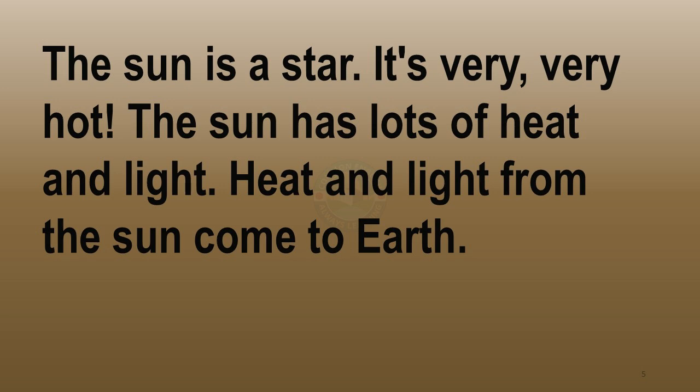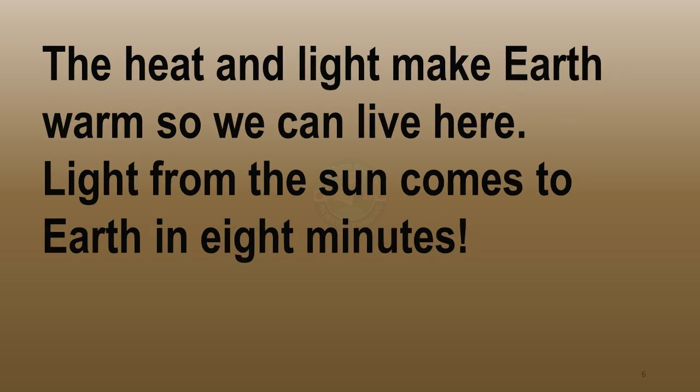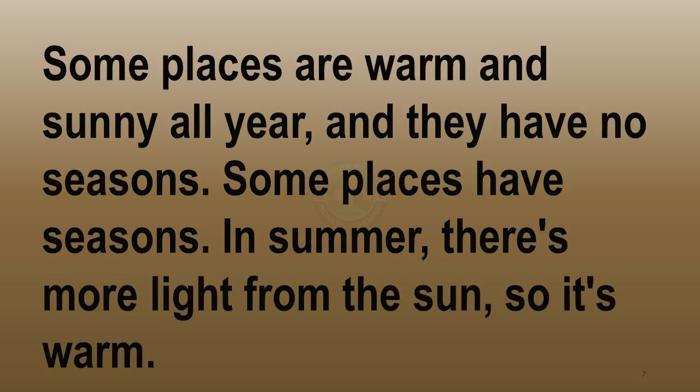Heat and light from the sun come to Earth. The heat and light make Earth warm, so we can live here. Light from the sun comes to Earth in 8 minutes. Some places are warm and sunny all year, and they have no seasons.